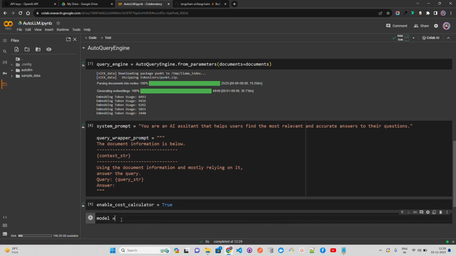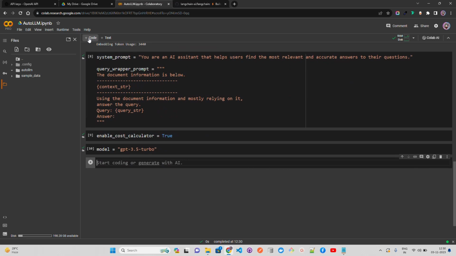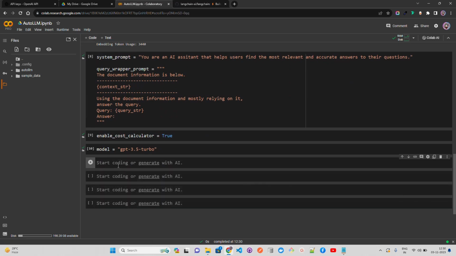Now let's use a model here. I'm going to use the GPT 3.5 Turbo model. Let's define that model here. And what else we need here is a vector store parameter. Let's call it vector store type, and here I'm going to define LanceDB. You can change it over here, guys. Okay, LanceDB vector store.